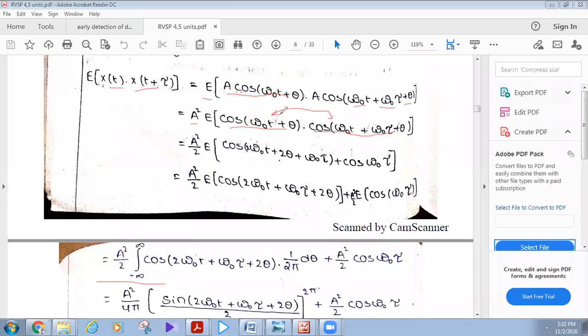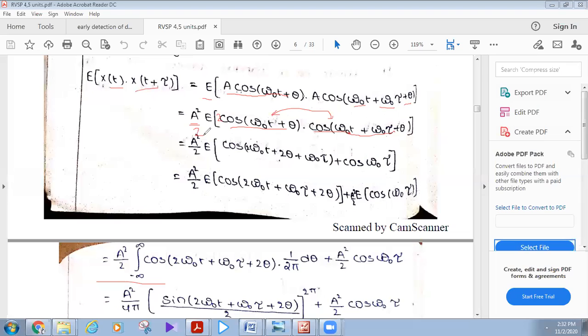Now, what is the formula for cos A cos B? If you multiply by 2 here, it becomes 2 cos A cos B, divided by 2.